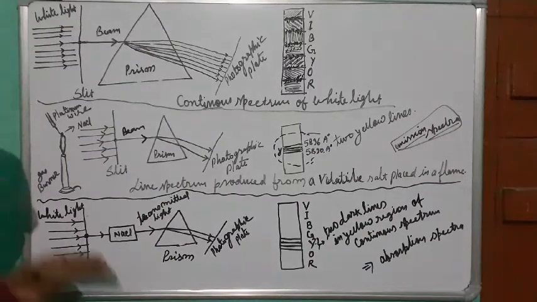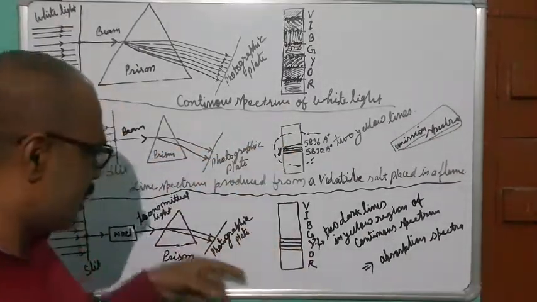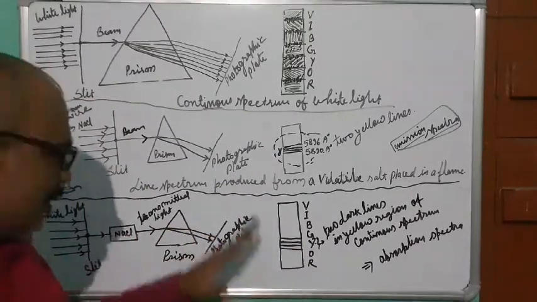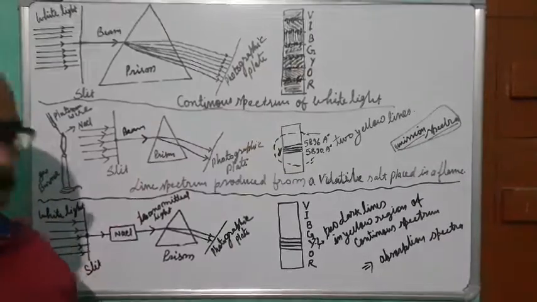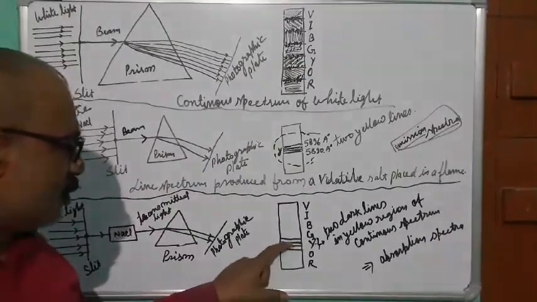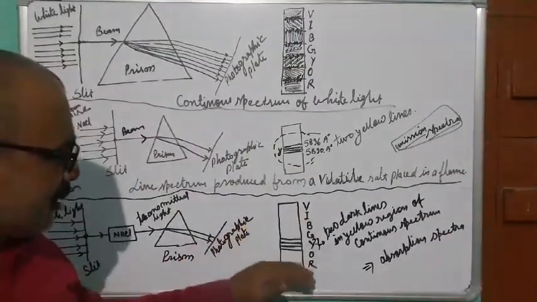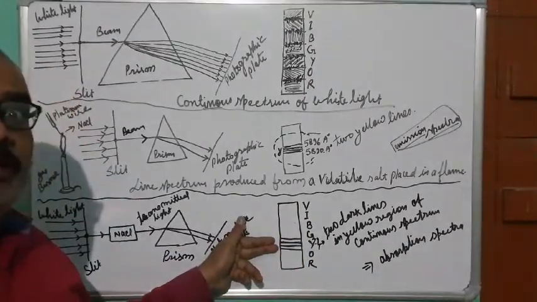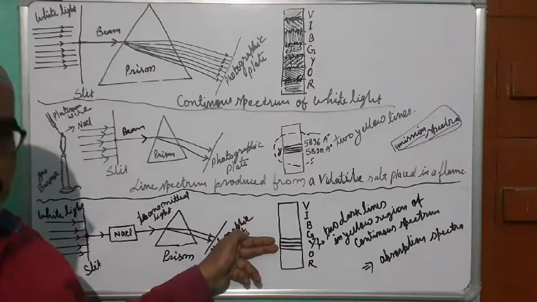So that is why corresponding to these two wavelengths we are getting dark black lines. All others are like this only. So in the yellow region we have got two dark lines. All others are continuous only. Only the two lines we are getting here. Two dark, well defined lines we are having.